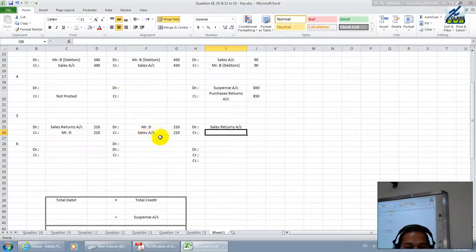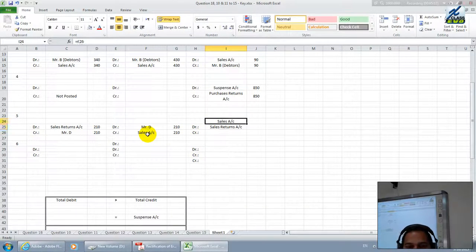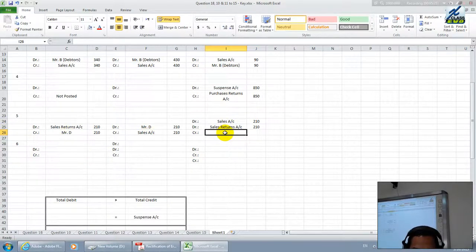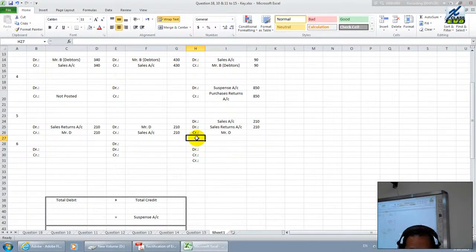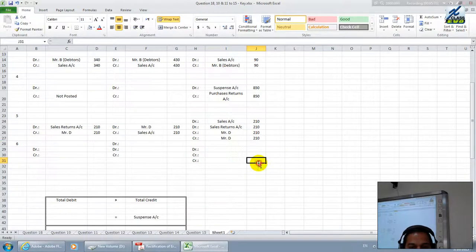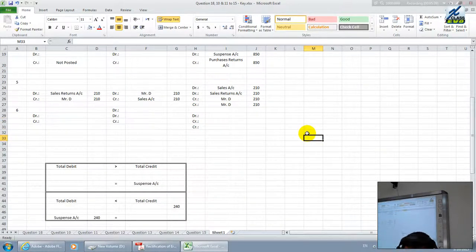Therefore, debit sales here with the value of 210, and we want to credit Mr. D here with 210. Instead we can write only once, that also would be correct. Like this you can also write 420 and you will get it out.